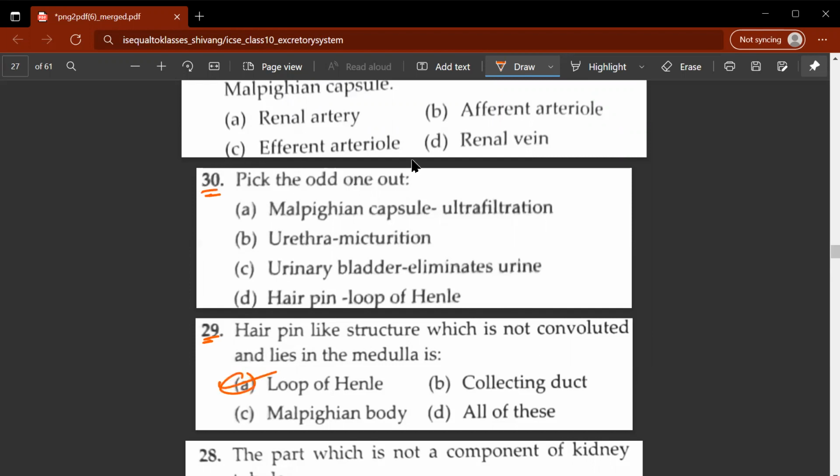Pick the odd one out. So Malpighian capsule, ultrafiltration, urethra, micturition, urinary bladder eliminates urine, hairpin, which is known as the loop of Henle. So of course C would be the correct option. Because the urinary bladder does not eliminate urine. Only the urethra eliminates the urine. The urinary bladder is simply used as a storage compartment.